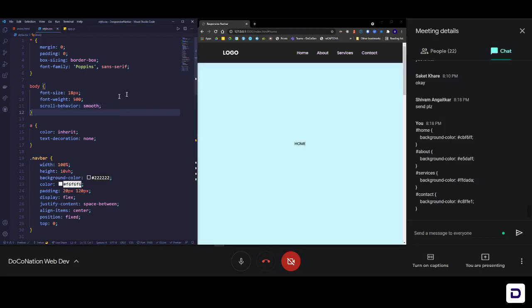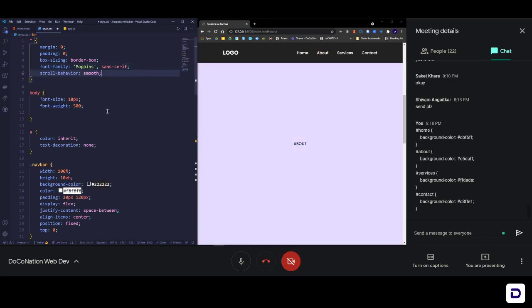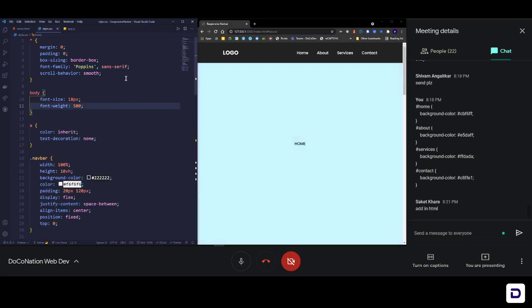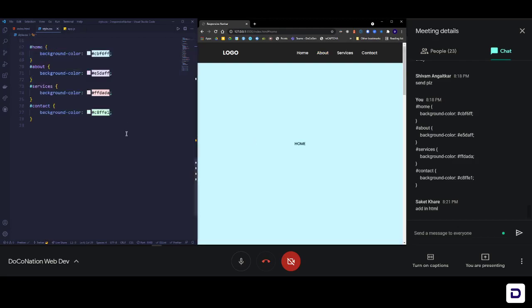If you save it now, if you try and click on it, okay, about, let it refresh. Okay, wait, oh sorry, this should be not in the body but in the global tag. Sorry, my mistake. And now if you do this, you can see that it is scrolling smoothly. Okay, home, about, services, and contact. Now we have that really smooth kind of scrolling effect whenever you want to go to any position. Okay, so everything is wired up and we are good to go towards the responsiveness features.